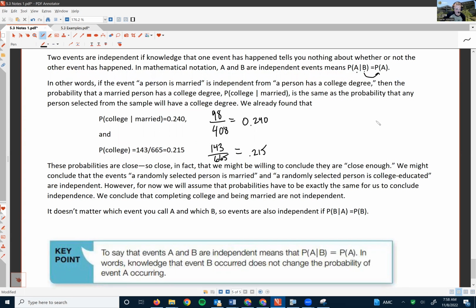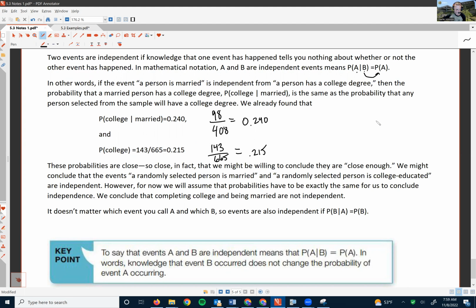So we might conclude that the events a randomly selected person is married and a randomly selected person is college educated are independent. However, for now, we'll assume that the probabilities have to be exactly the same for us to conclude independence. So we conclude that completing college and being married are not independent.